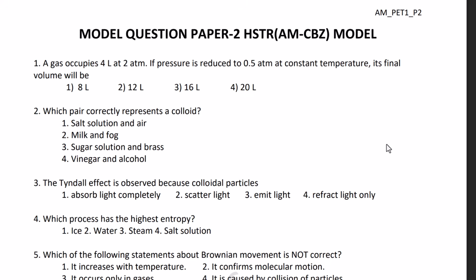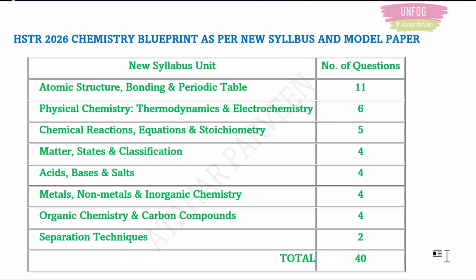So here we will not discuss the syllabus; directly we will go to the blueprint which we have made by analyzing the model paper and the syllabus of 2026. So let's start with the chemistry blueprint. Based on the analysis and prioritizing the number of questions, we have come to the conclusion of this blueprint based on the new syllabus and the model paper.